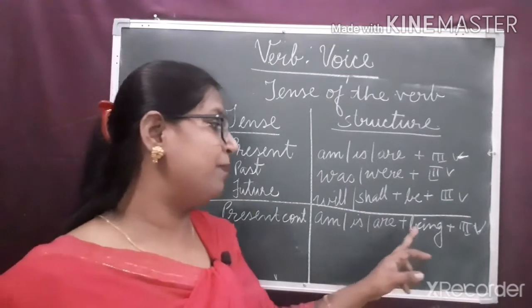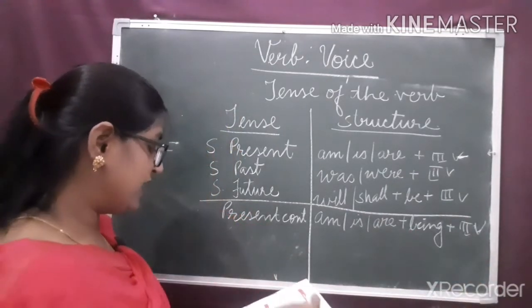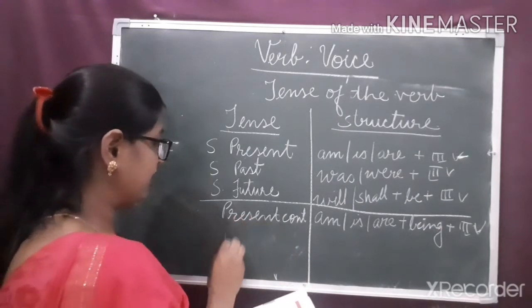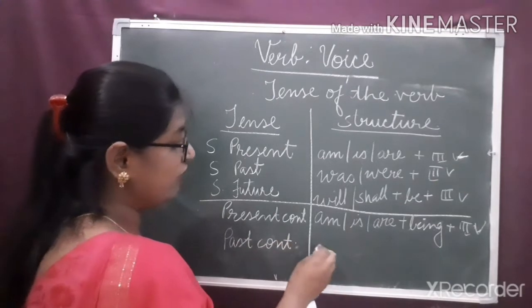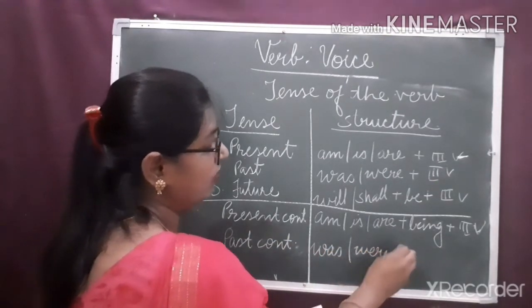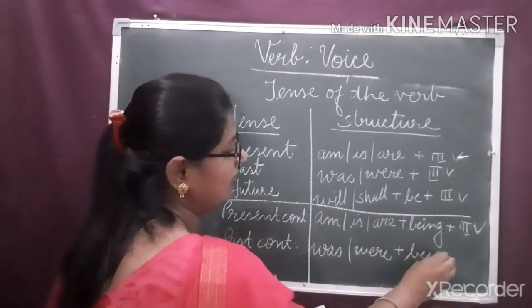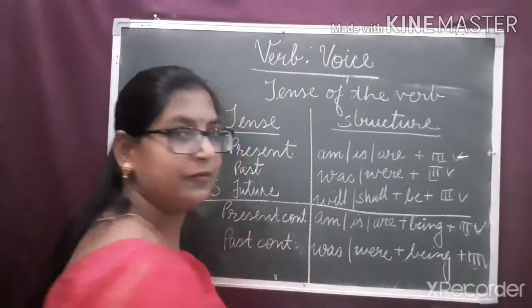Am, is, are plus being plus third form of the verb. And if it is in past continuous tense, we use was or were plus being plus third form of the verb.